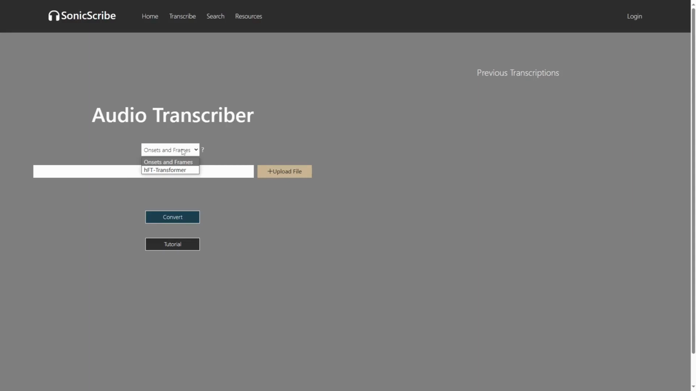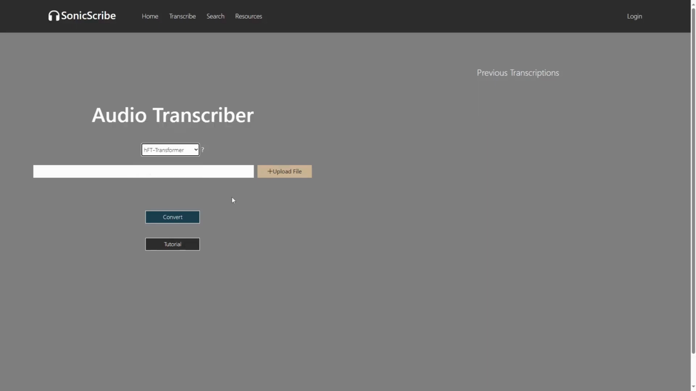This is locally hosted and a simpler algorithm, while the HFT transformer is a more robust algorithm and it does require an internet connection. We also have the question mark beside the algorithm to denote what it's based off, as well as the accuracy and type of performance you can expect from the algorithm.